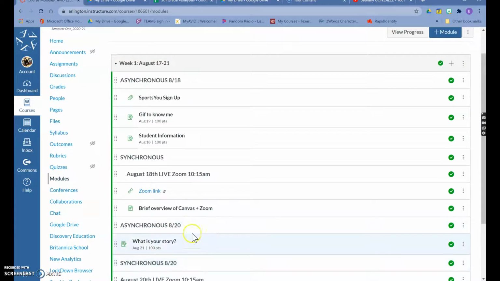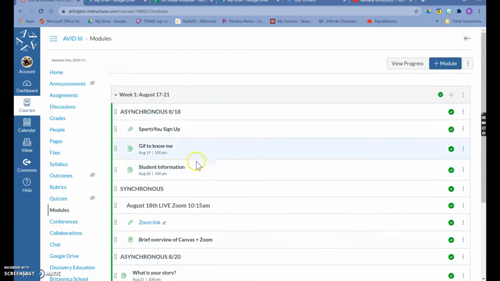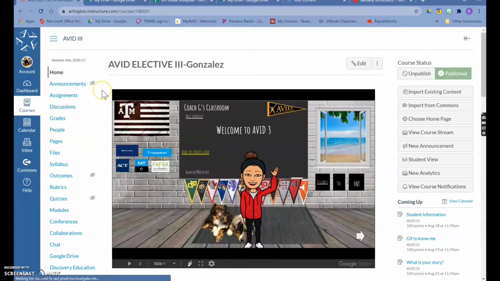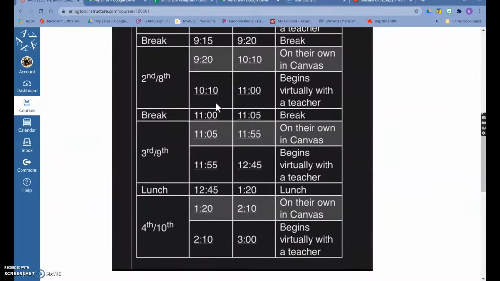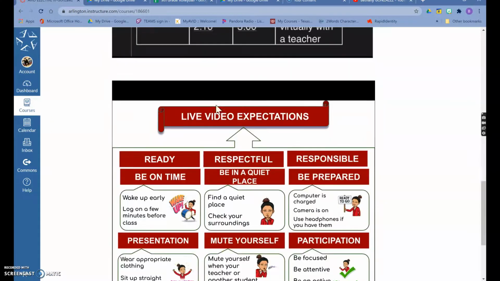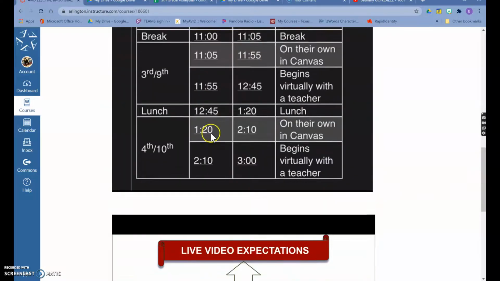So if you ever can't find anything, just go to the modules and follow that is my suggestion for it to be the most easy to follow and simple. So here's the homepage. Make sure you check this bell schedule so you're in your other classes on time. And then down here at the bottom, we have some video expectations we'll go over on the first day.